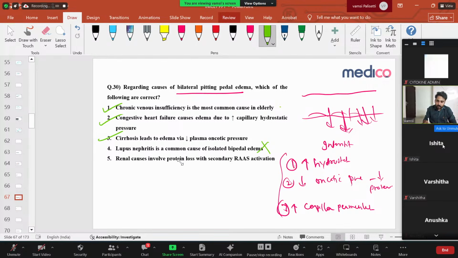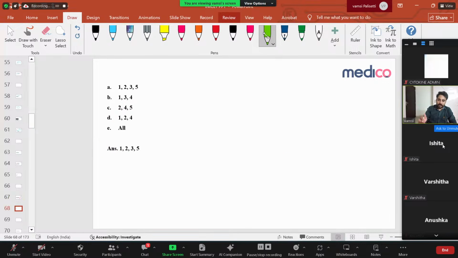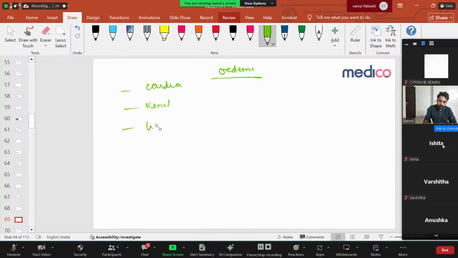And renal cause involves protein loss with secondary RAS activation. Yes, when there is a renal cause, there is protein loss, as I discussed already. There is increased RAS activation and sodium reabsorption, which leads to edema. Yes, correct. Simple thing. So when edema is there, it can be because of cardiac, renal, or liver causes. Important things. Cardiac is because of increased hydrostatic pressure, renal is again increased hydrostatic pressure because of more fluid overload, and liver is because of decreased albumin and decreased oncotic pressure. Very important thing.